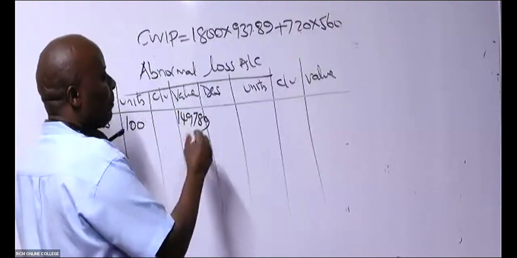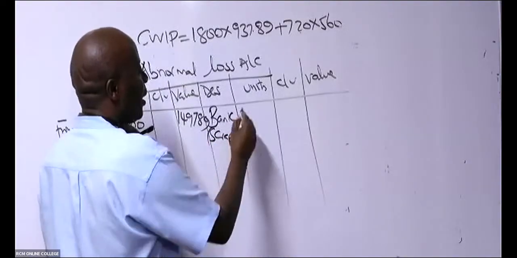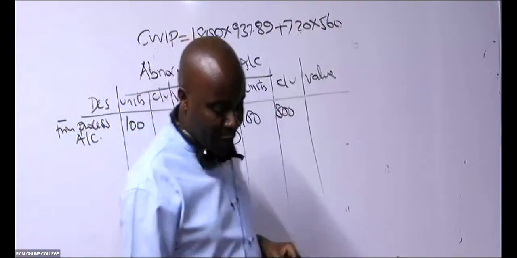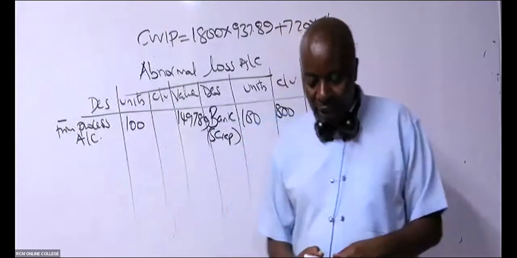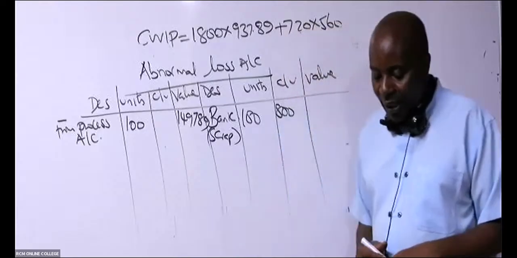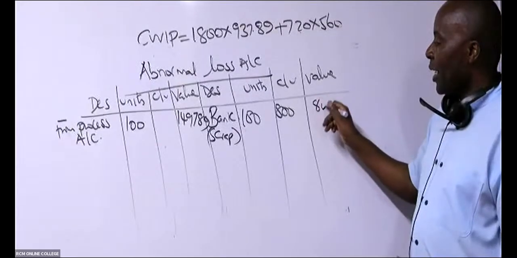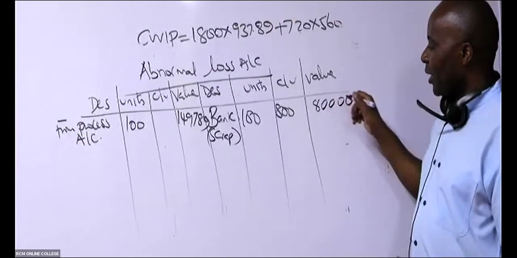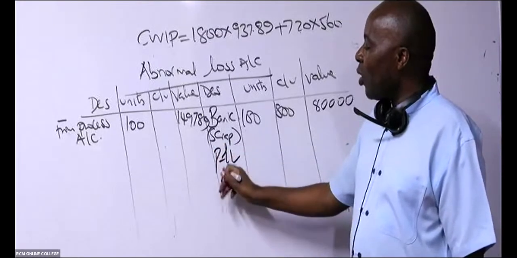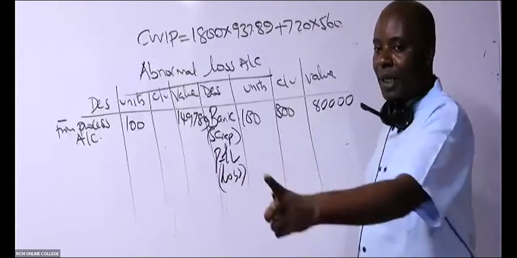And then, of course, in this case, because they're defective, you shall sell them. You scrap them to the bank. There are 100, and the scrapped ones, you are selling them at how much? At 800. So 100 times 800 gives me what here, somebody? 80,000. So the difference automatically will go to the P and L as a loss. So I credit this account, I debit P and L.